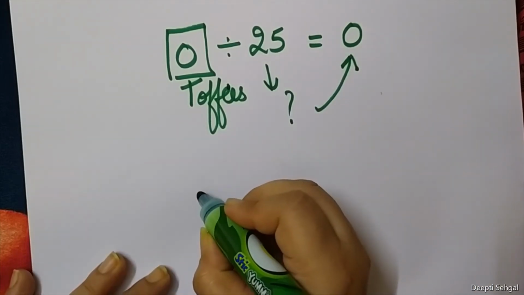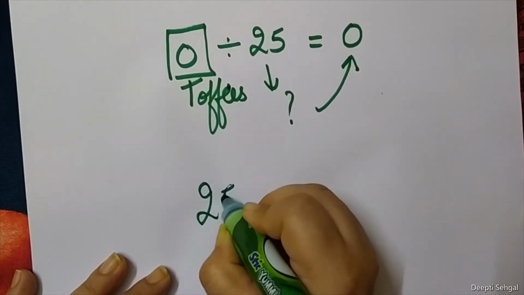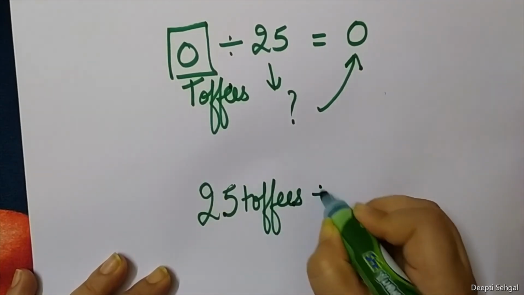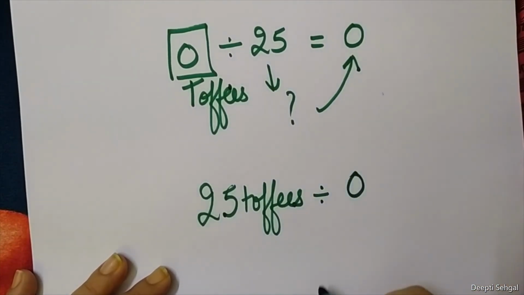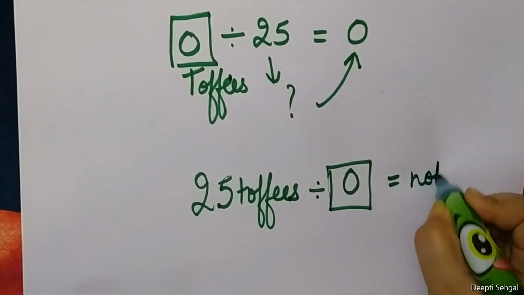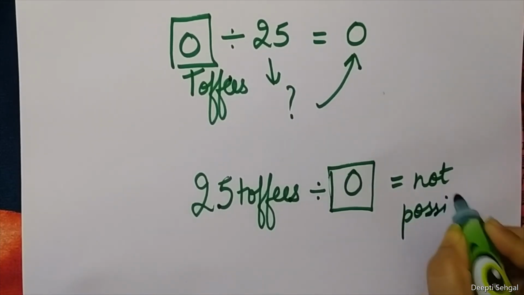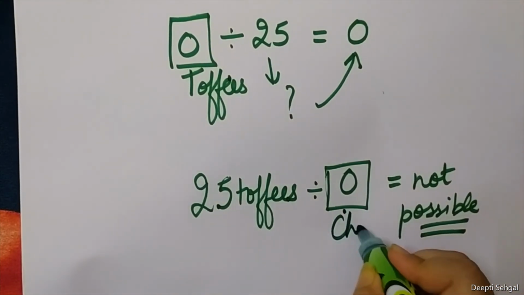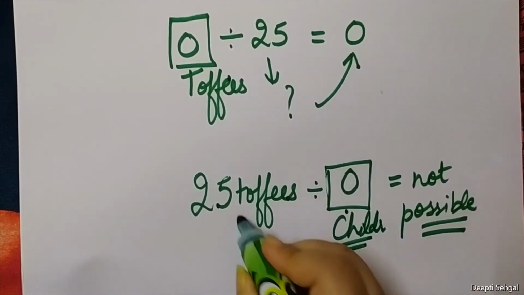And if I have 25 toffees, and there are 0 children in my class, can I distribute? No, it is not possible. When the children are not present in the class, how can I distribute?